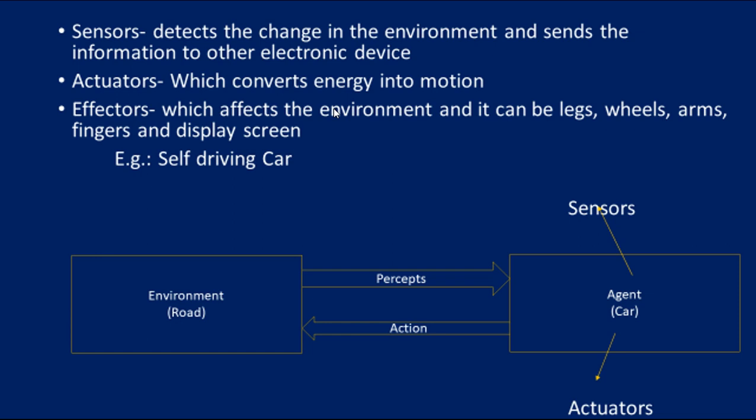It perceives, it is sensing all those things in the environment, such as the road, and through actuators and action, the car is driven in the particular environment in a smooth way. And if anything right or wrong happens in the particular environment, the car,